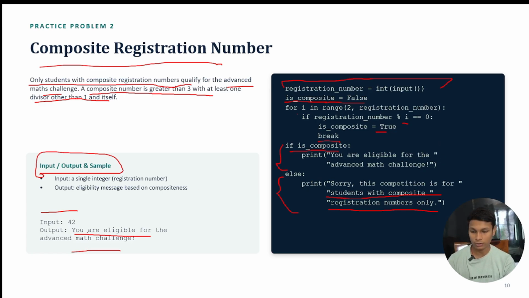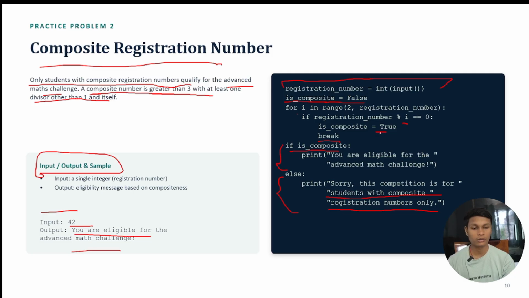So let's take the number 42. Is 42 composite? Yes, it is divisible by 2. It is divisible by 4 also. It is divisible by 8 also. So that's why 42 is a composite number. So what we are going to do is check if is composite, means whether the number 42 is composite or not.